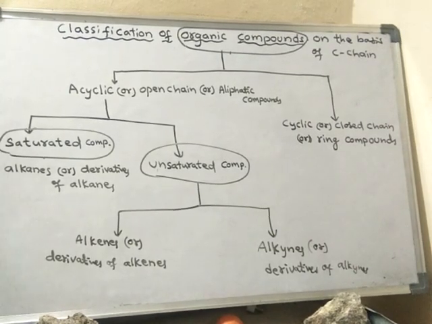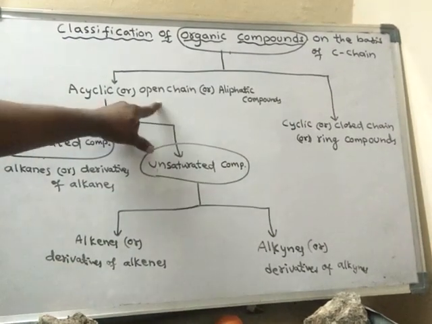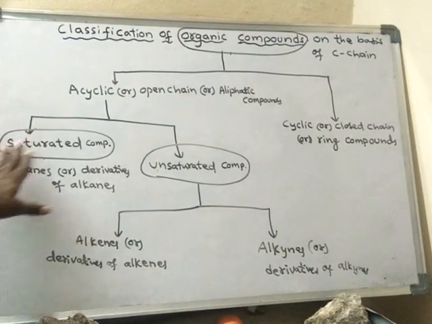So like this, acyclic or open chain compounds or aliphatic compounds are classified.